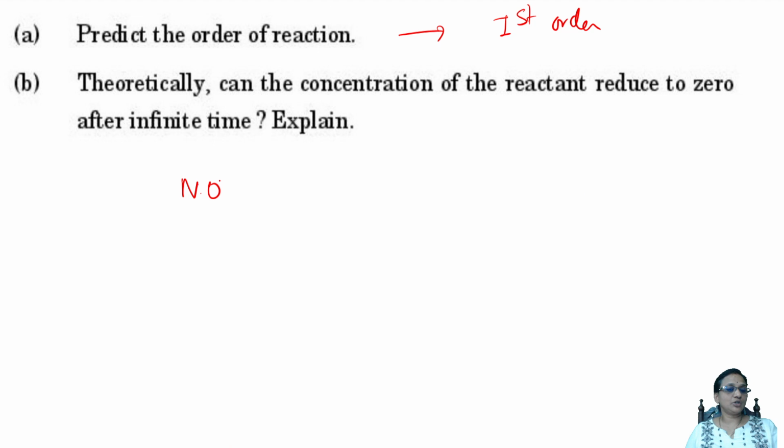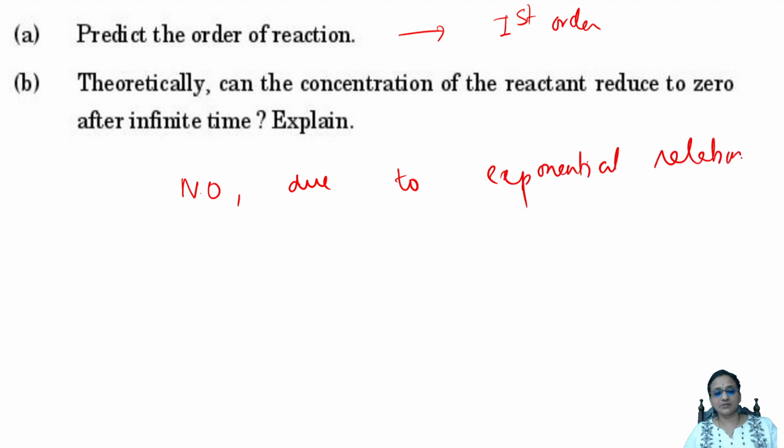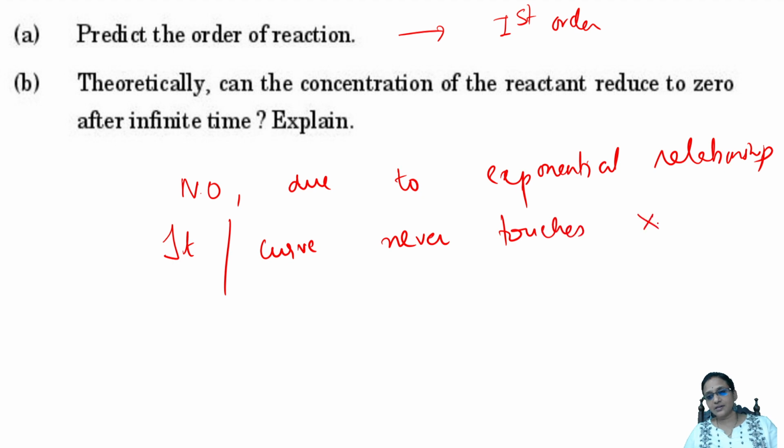So remember, you can't make it zero, because of the exponential relationship. The curve never touches the x-axis. That's why I can't take it.